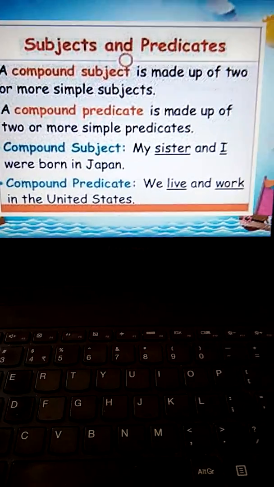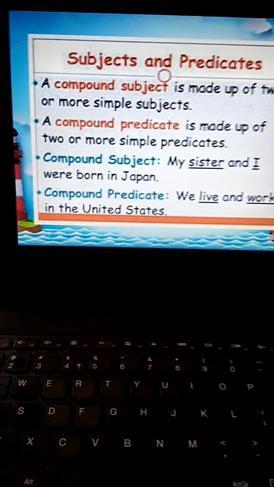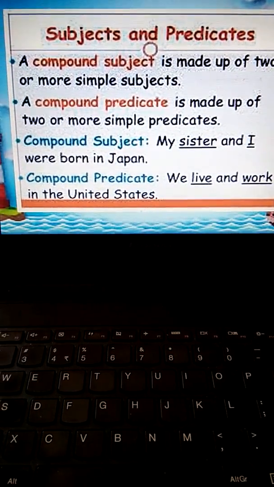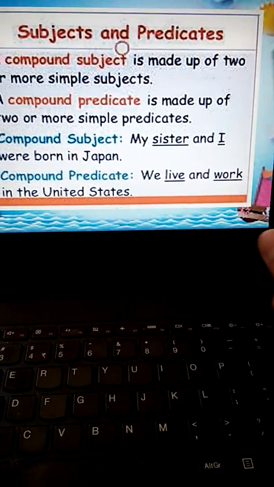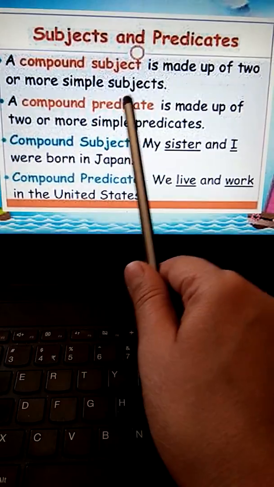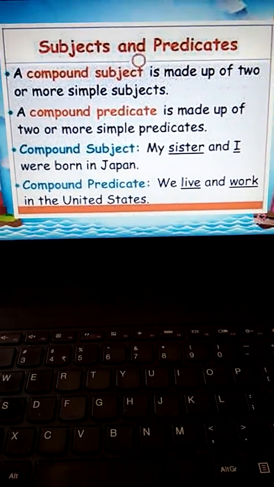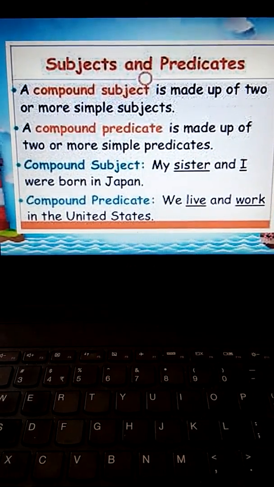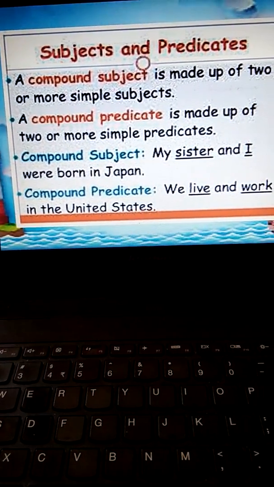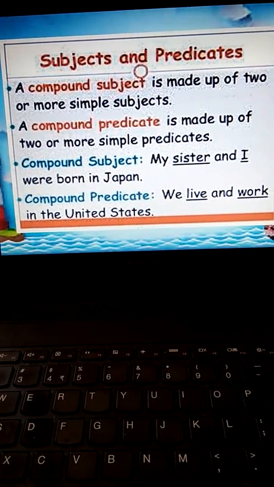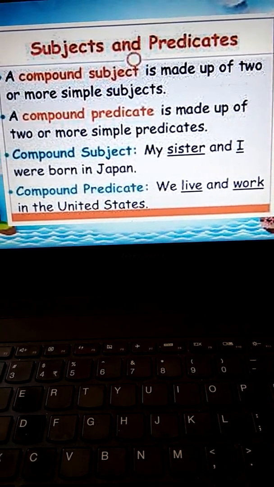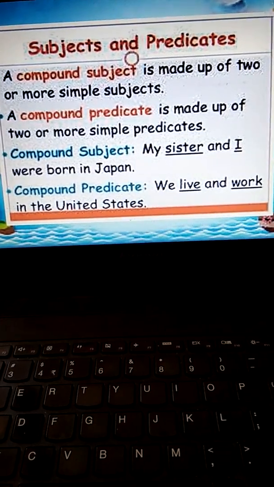Now we come to compound subject. What is a compound subject? A compound subject is made up of 2 or more simple subjects. Like one subject plus another subject makes a compound subject. Like Ram and Rohit.